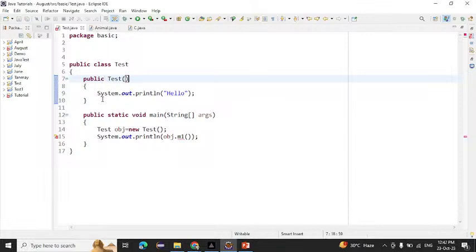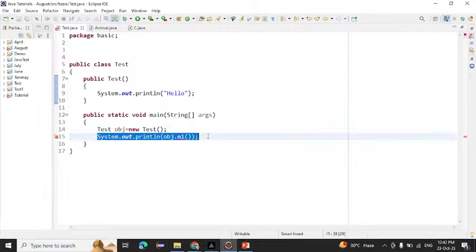And how to call the constructor? By creating an object. If we create an object, that time our constructor will be called. Suppose if I remove this one, now what will be the output we will get? Hello. If I run this one, hello will be printed.